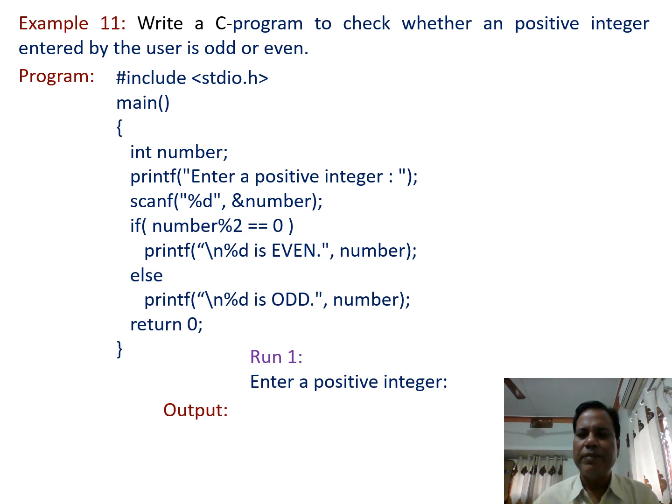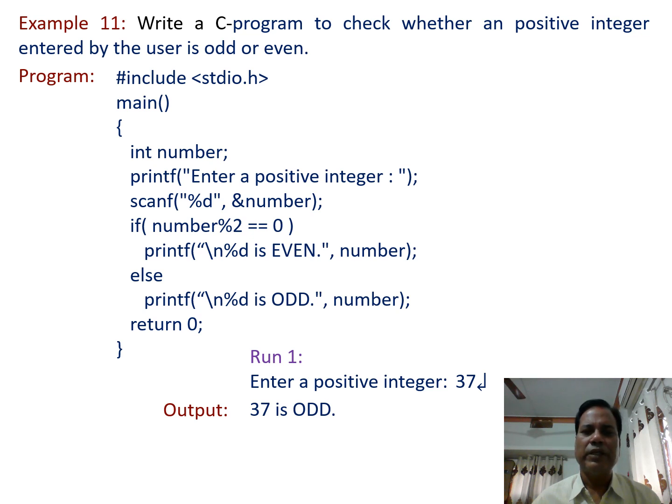Here, enter a positive number. Here we have to write a number and press the enter key. 37 is entered, and when the enter key is pressed, we get the output like this one: 37 is odd.